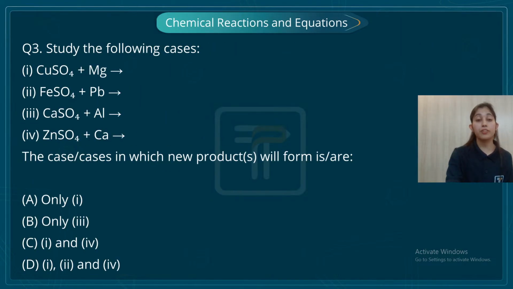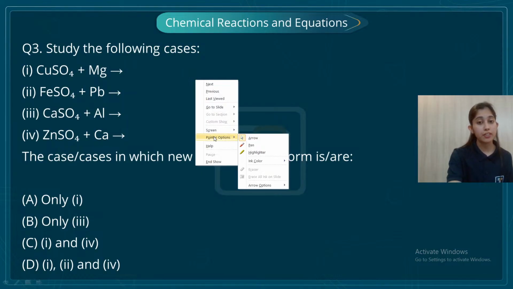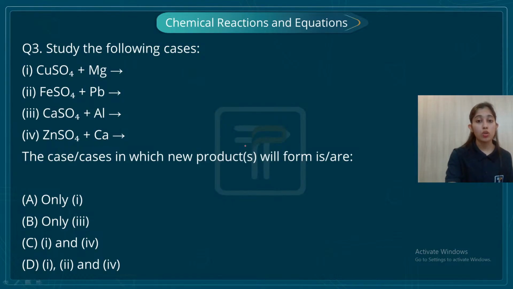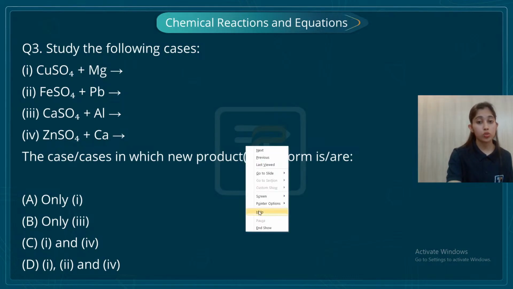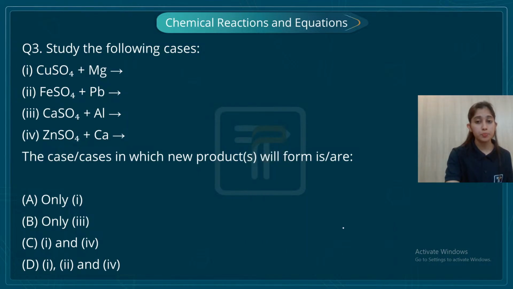Okay, students, we were on question third, right? And I wrote the reactivity series. In the reactivity series, we have arranged the metals in decreasing order of their reactivity, right? First is potassium, students.